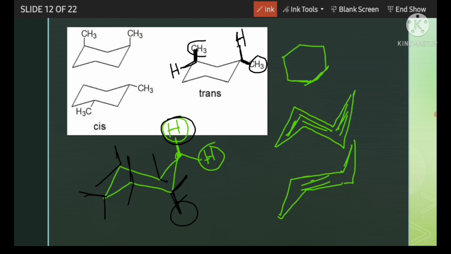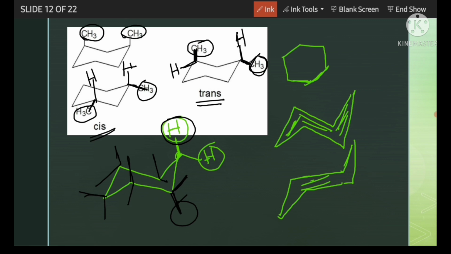So here methyl is up, here methyl is down. So trans. Similarly here also methyl is here, so hydrogen will be here, and here methyl is here, hydrogen will be here. So both methyls are down, so cis. Similarly this is also cis.